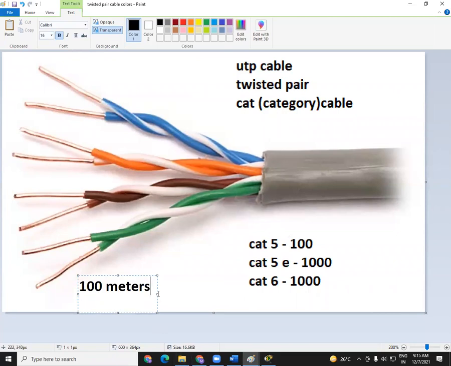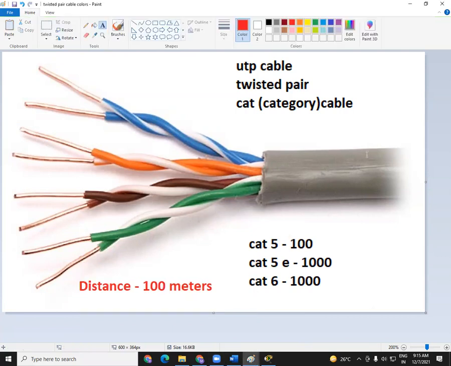100 meters. Now see here, how much distance it will support, friends. These cables will support up to 100 meters only. After 100 meters, they will simply drop your data. They cannot carry your data for more than 100 meters. So this is one of the main reasons why we use this cable within a local area network. Within our boundary, within a building, within the local area network, we go with this CAT cable. It supports only 100 meters.